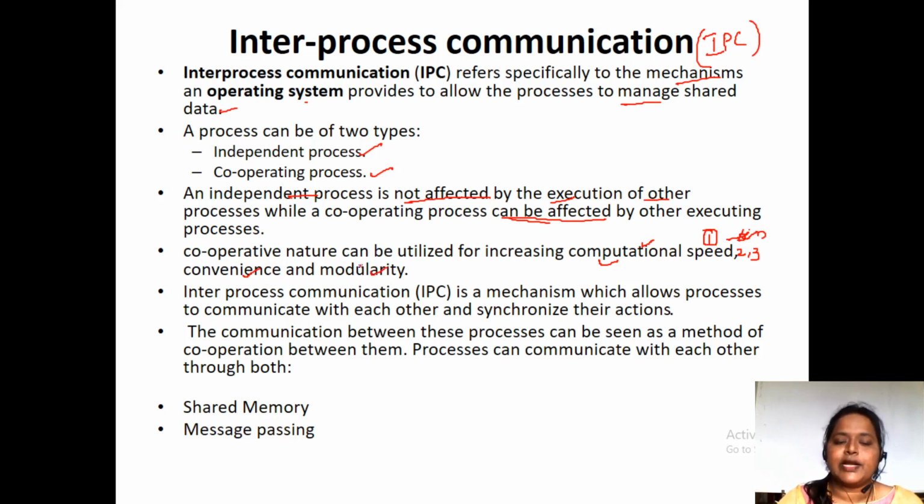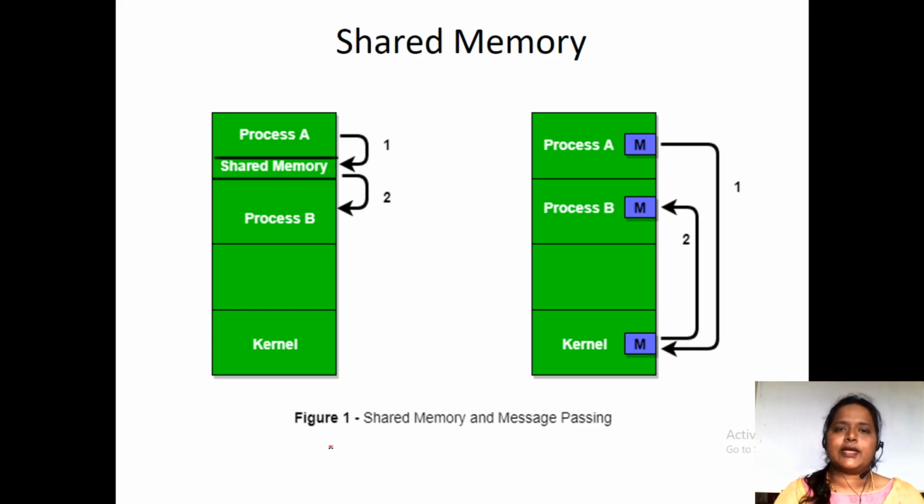Interprocess communication is a mechanism which allows processes to communicate with each other and synchronize their actions. That is the reason why we go for interprocess communication. How does this communication take place? By making use of shared memory and message passing, we communicate between the two processes. Here is an example of shared memory. Shared memory, in the sense, is memory that is shared between different processes.